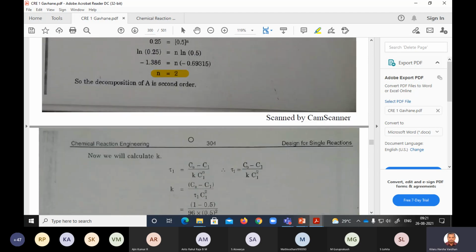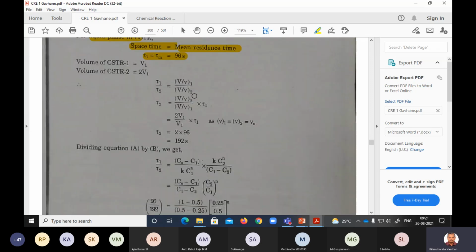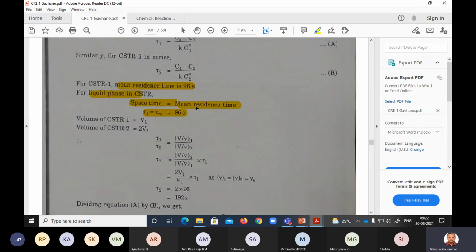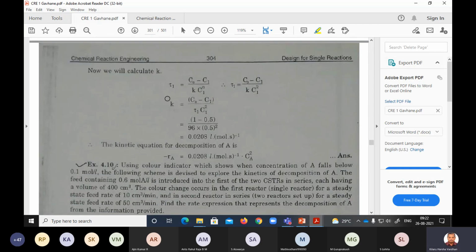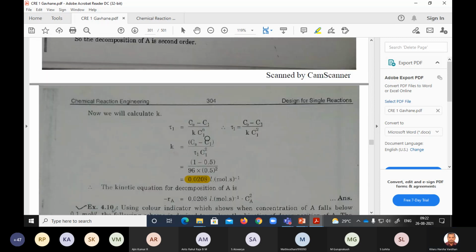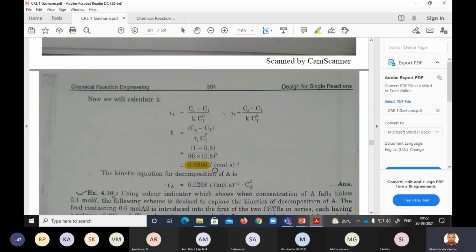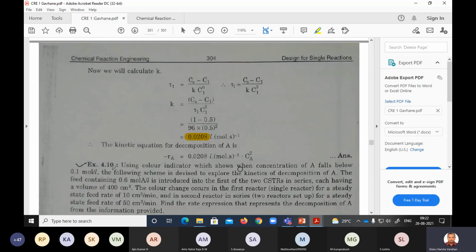So K we need to find out. For calculating K, you substitute in one of the reactors and find out K, because tau you know and the concentrations we also know. Then you can calculate K. K is this much. Since the order is 2, K will have a unit of concentration power (1 minus n) time power minus 1. With n as 2, it is concentration power minus 1, time power minus 1. Concentration is mole per liter, so the inverse will be liter per mole into second. So the kinetic expression is this particular thing.